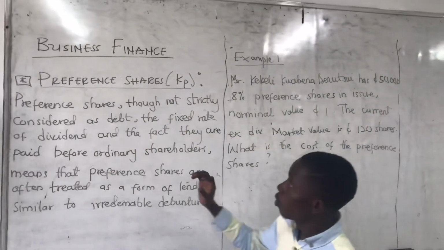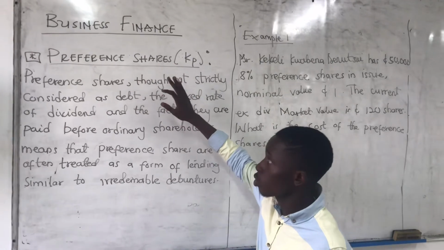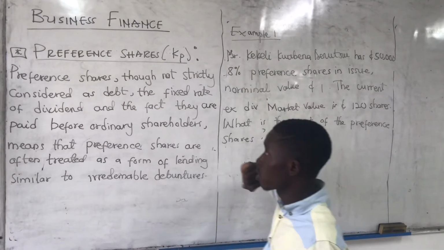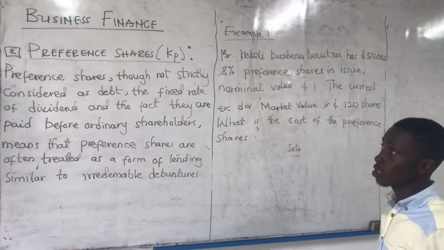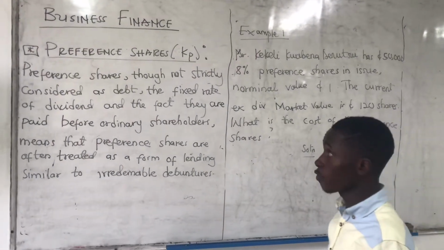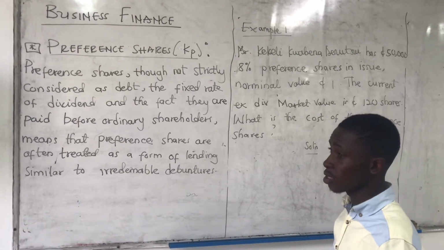Okay, we have here preference shares. It's also denoted by KP. The main reason I'm adding this is because when we are dealing with the WACC, the weighted average cost of capital, we are going to need cost of debt, cost of equity, and preference shares. Are you good?